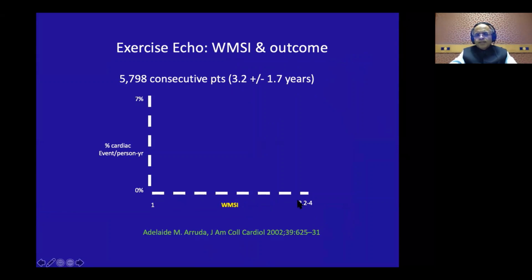So if on the x-axis is the wall motion score index and the y-axis is the cardiac events per person year, then actually the graph just climbs. So as your wall motion score index goes on increasing, your yearly cardiac events go on increasing.